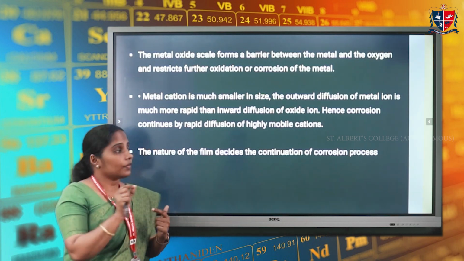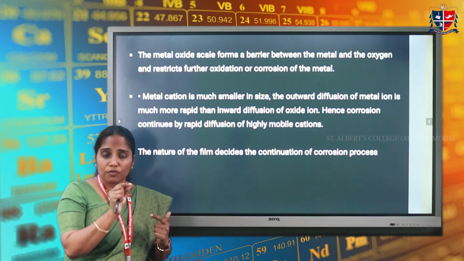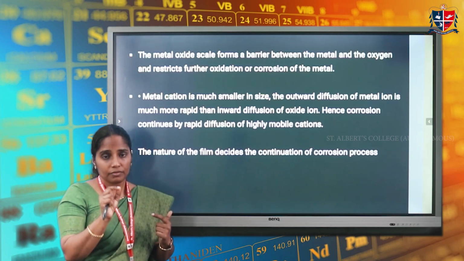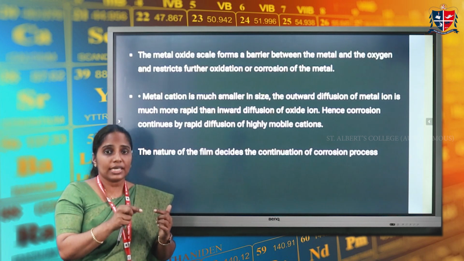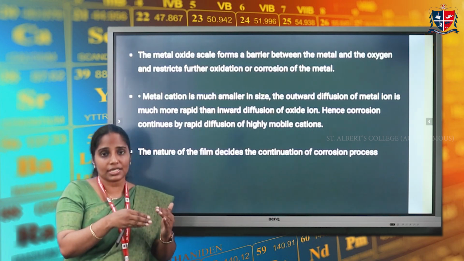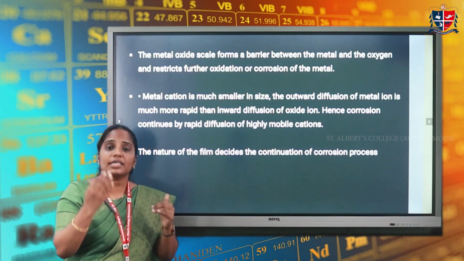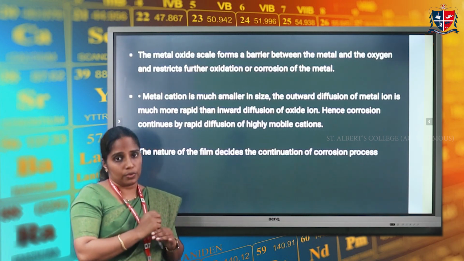Another case of different nature of this metal oxide film is if the metal forms a porous film. In that case, the oxygen can penetrate to the metal surface through these pores. As a result, the metal is exposed to the corroding environment and it results in rapid and continuous corrosion.